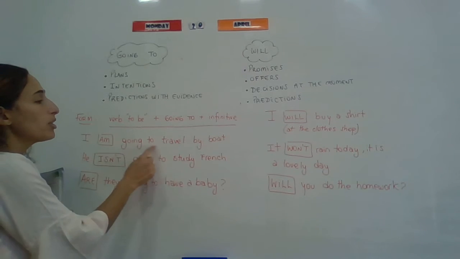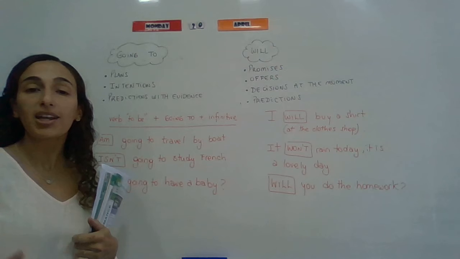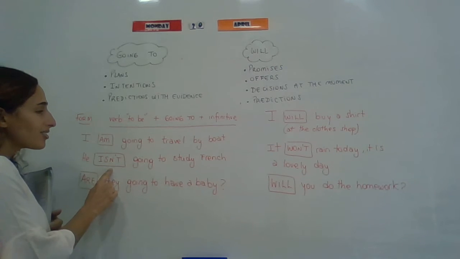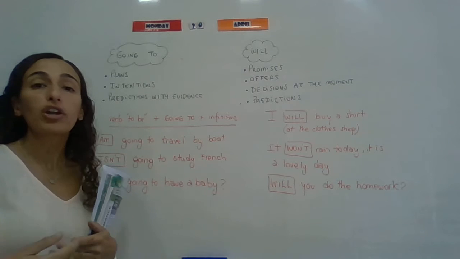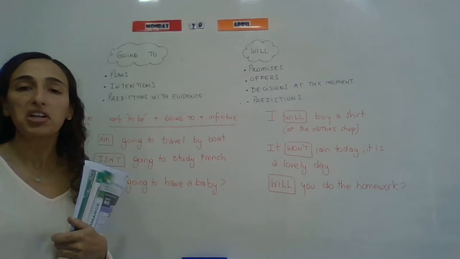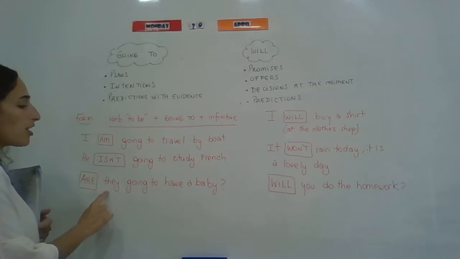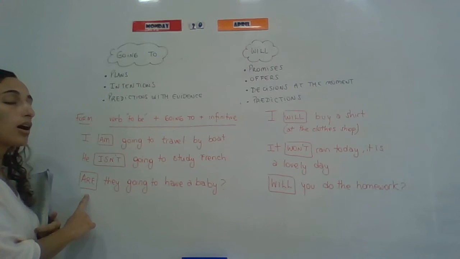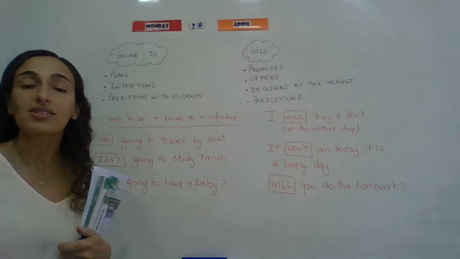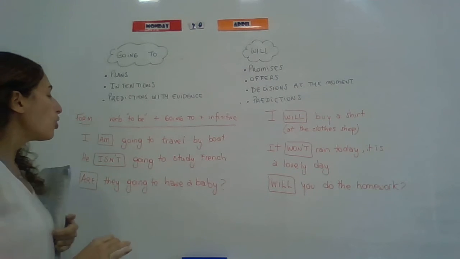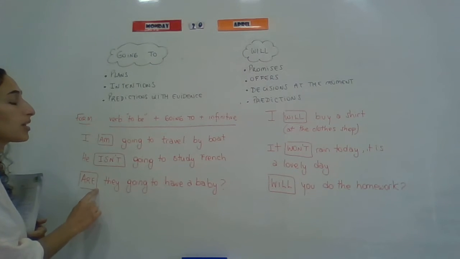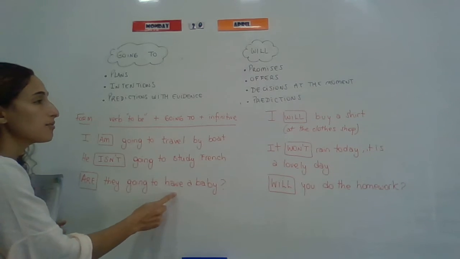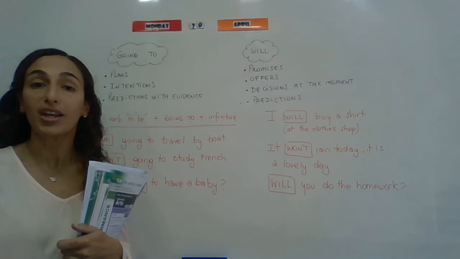I am going to travel by boat. You can make a negative with I am not, right? He isn't going to study French. For he, she, or it, we use is or isn't. Are they going to have a baby? For we, you, or they, we use are or aren't if the sentence is negative, right? But always we use the verb to be in the correct form, going to, and the verb in the infinitive. It means that it doesn't change.